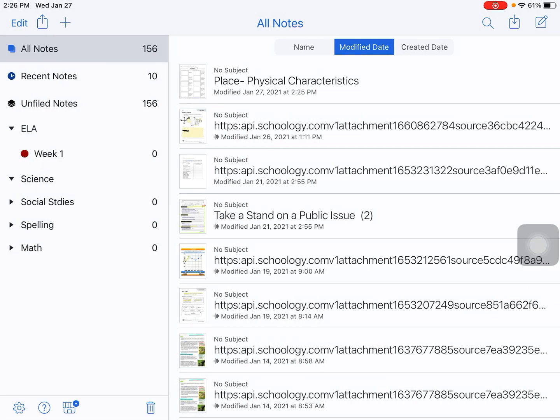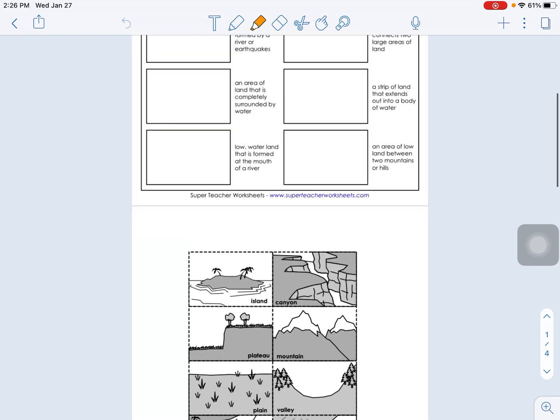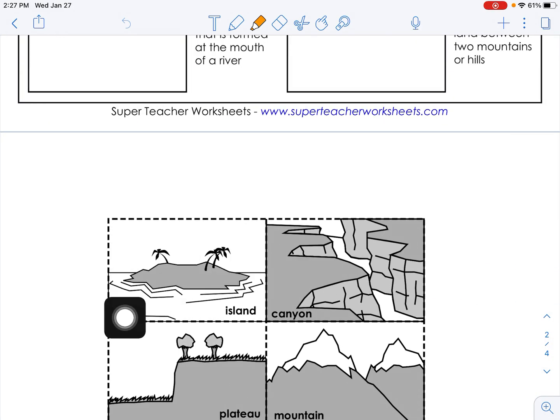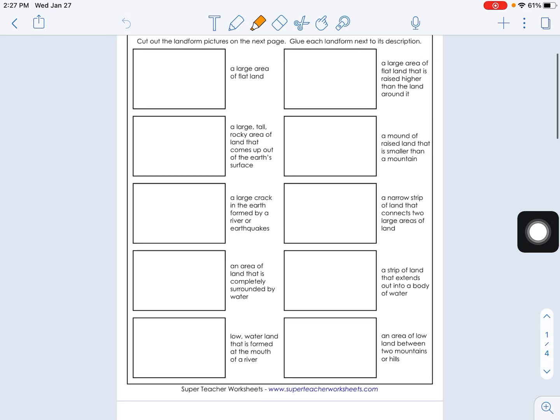That's one option. If you don't have a printer at home, that's okay. You can do it right here on Notability. How I want you to do that is, you see how each square has a name next to it? You're just going to write in the correct name. So let's do island as an example. So island, I'm going to look up here. I'm going to look at all of my options of what could possibly be island.